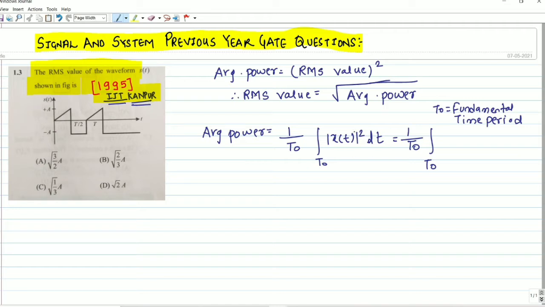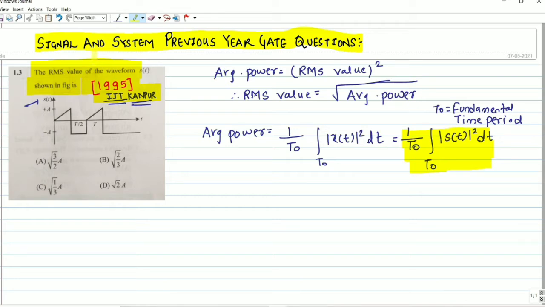In place of x(t), we have to replace with s(t), s(t) square dt. This formula is going to be used to solve for average power.